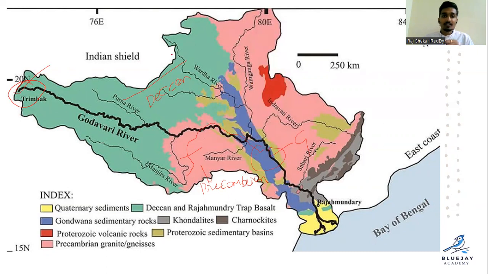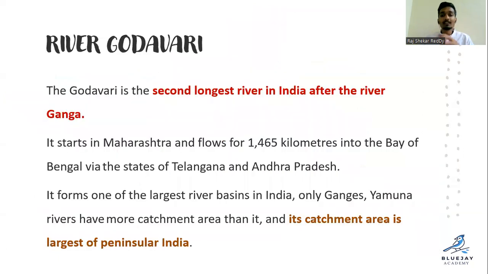So you can see here Purna, Varda, Wainganga, Indravati, Shabari, maybe the Shabari river, joining the Godavari river in AP, not in Telangana, right? And here you can see Manjira, these are the rivers. We will also discuss the left bank tributaries and right bank tributaries. And Godavari is the second largest, and it is the longest. Largest is different.